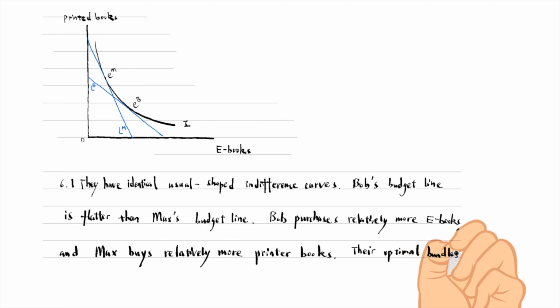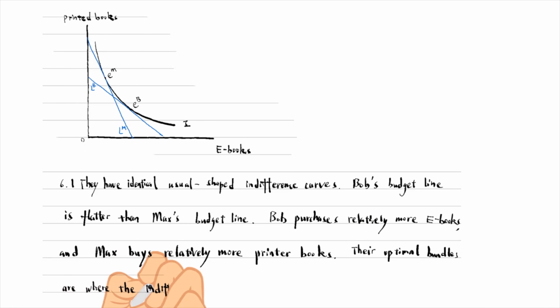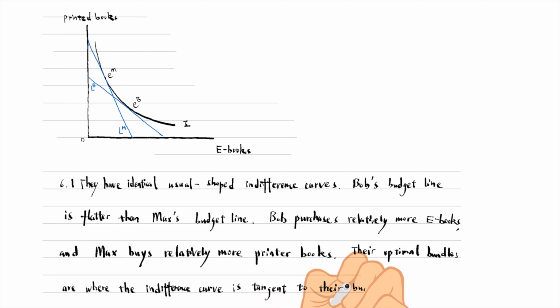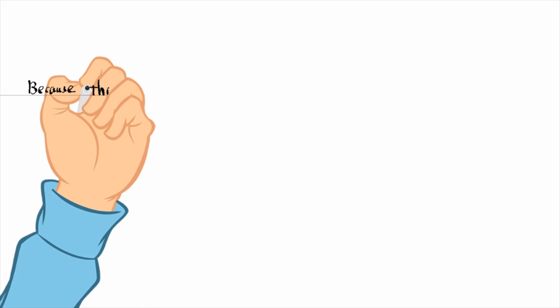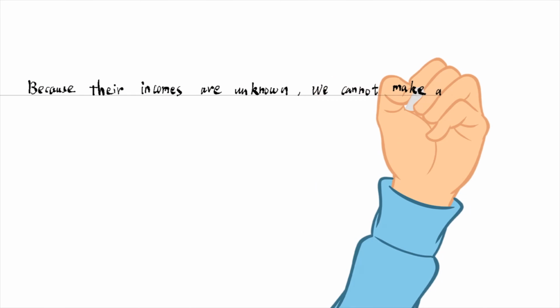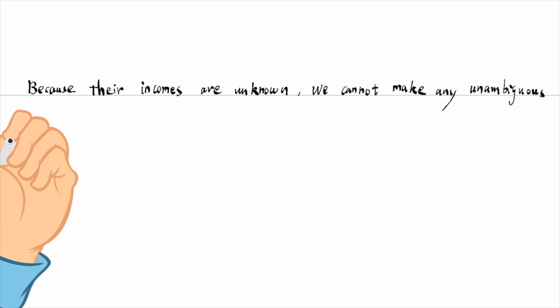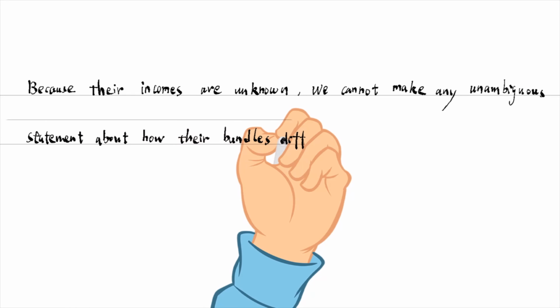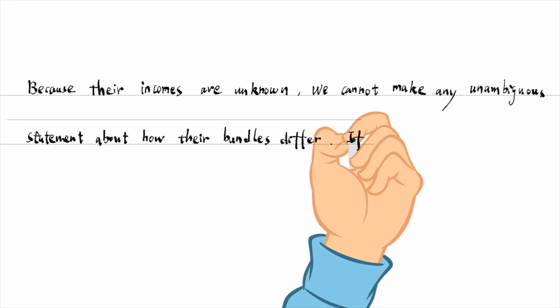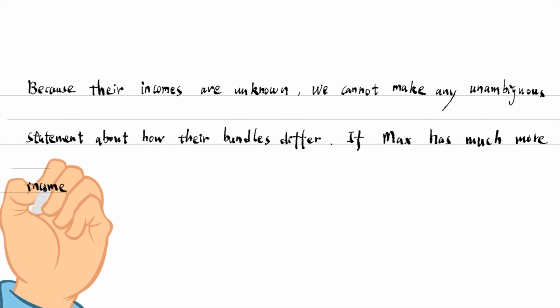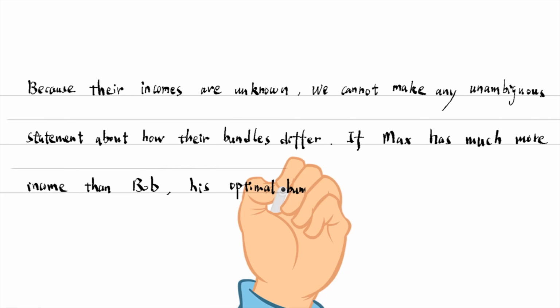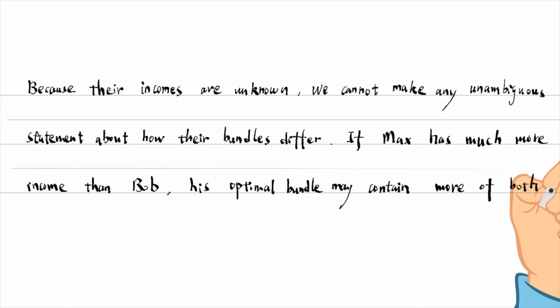Their optimal bundles are where the indifference curve is tangent to their budget constraints. Because their incomes are unknown, we cannot make any unambiguous statements about how their bundles differ. If Max has much more income than Bob, his optimal bundle may contain more of both goods than Bob.